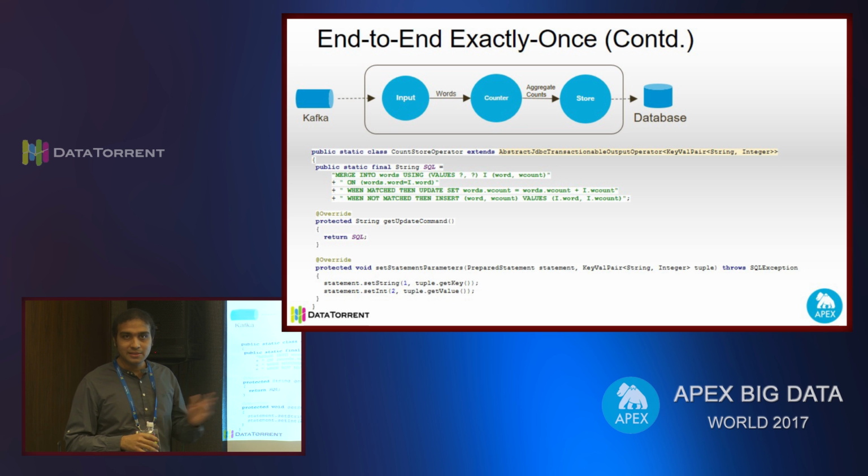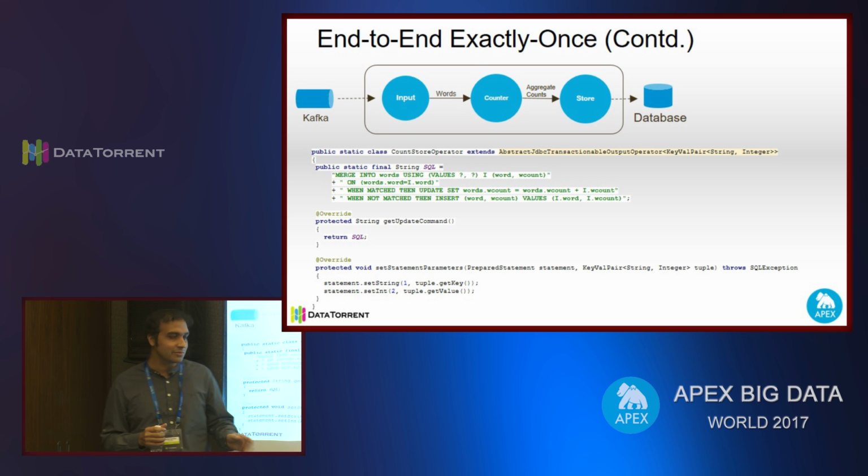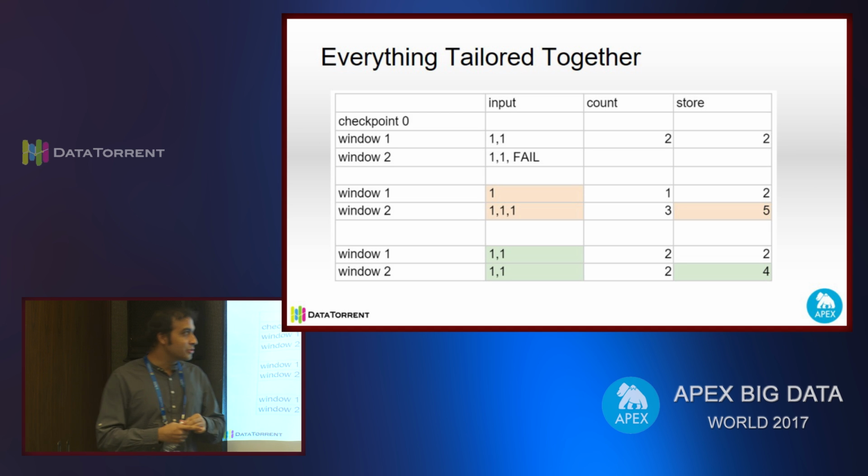This is the example which we took. We use our operator, and we will just provide it an update query to get it done. It's very straightforward. We will use a merge query to do it, and we will just insert the results only when they are not present in the output table, or we will just increment the count. How everything is getting tied together, we'll see over here: how idempotency, how at-least-once, and how the operator logic come together and give us end-to-end results.